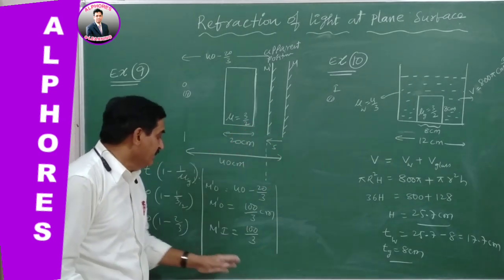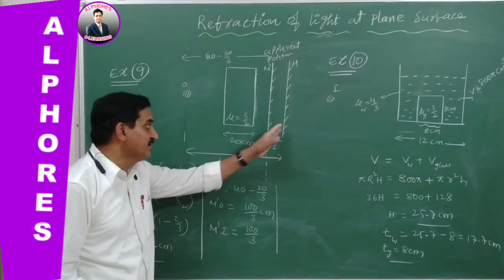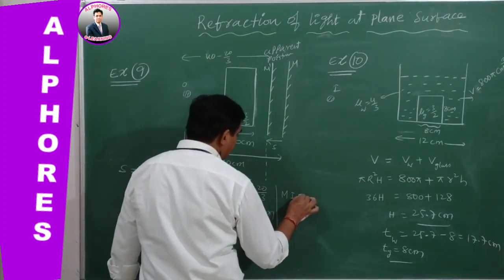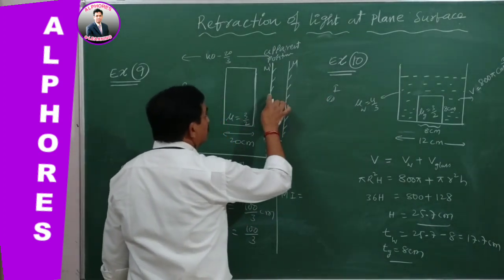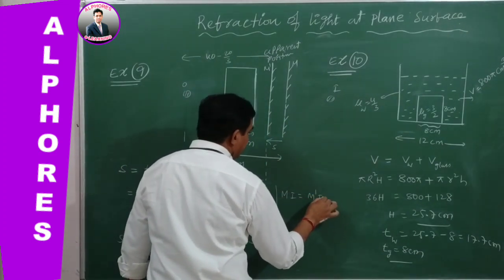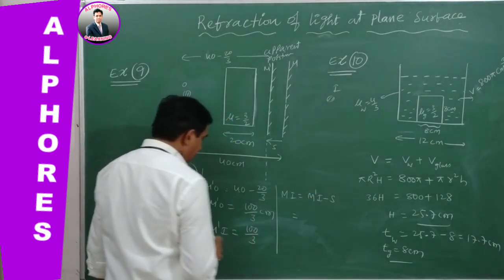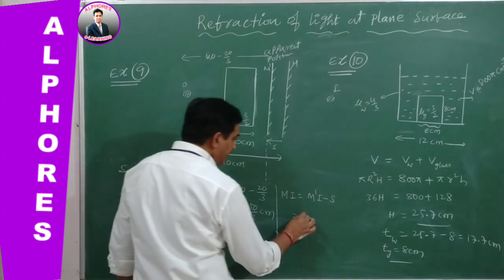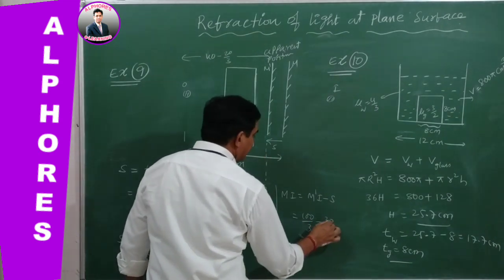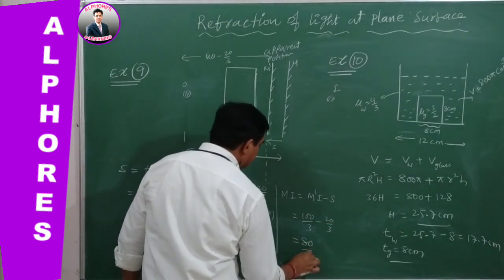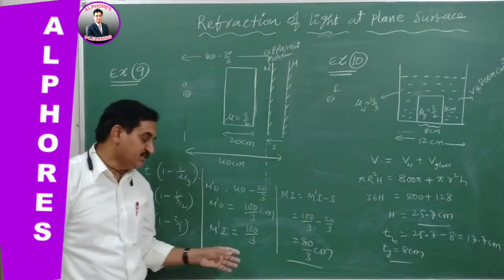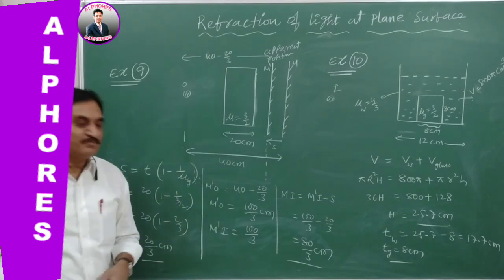But with reference to the original position of the mirror, this is the apparent position. So what exactly is the distance of the image from the original plane mirror? Original plane mirror MI is equal to M dash I minus shift. M dash I is 100 by 3 minus the shift 20 by 3, which gives 80 by 3 centimeters. This is your final answer. So this is the position of the image with respect to the plane mirror.